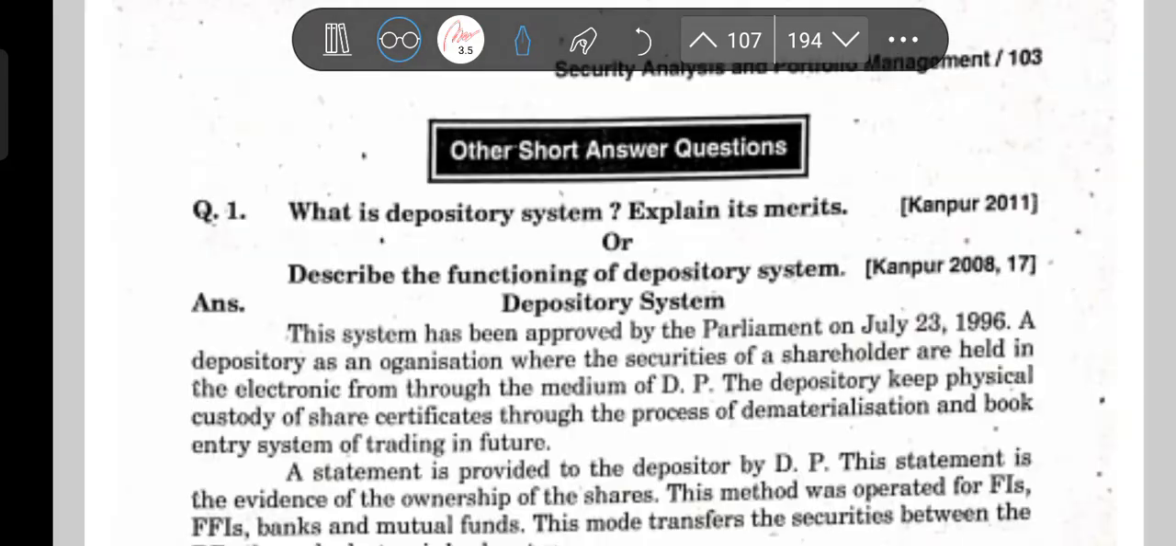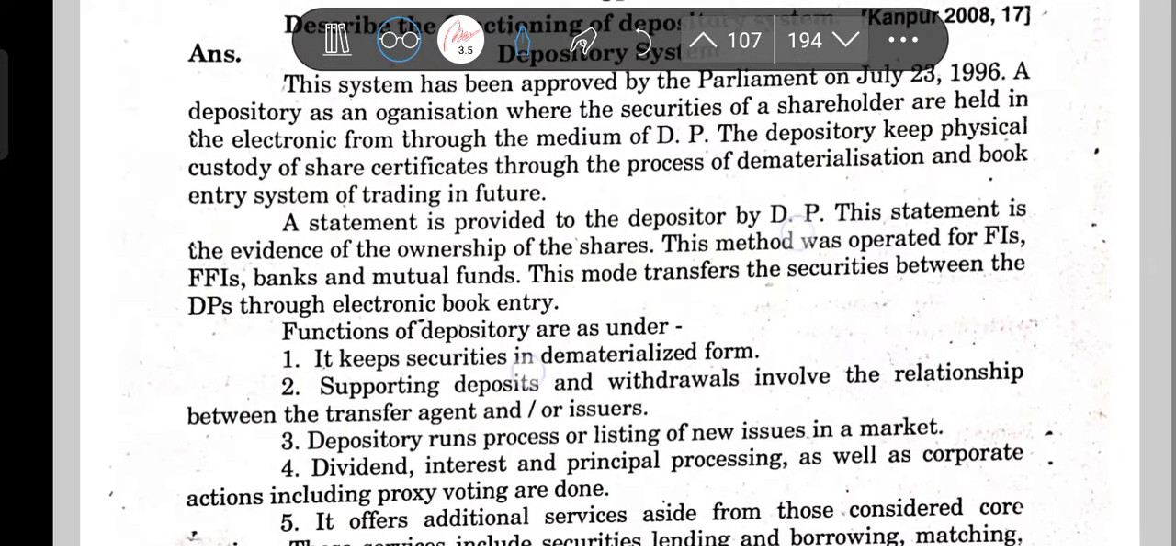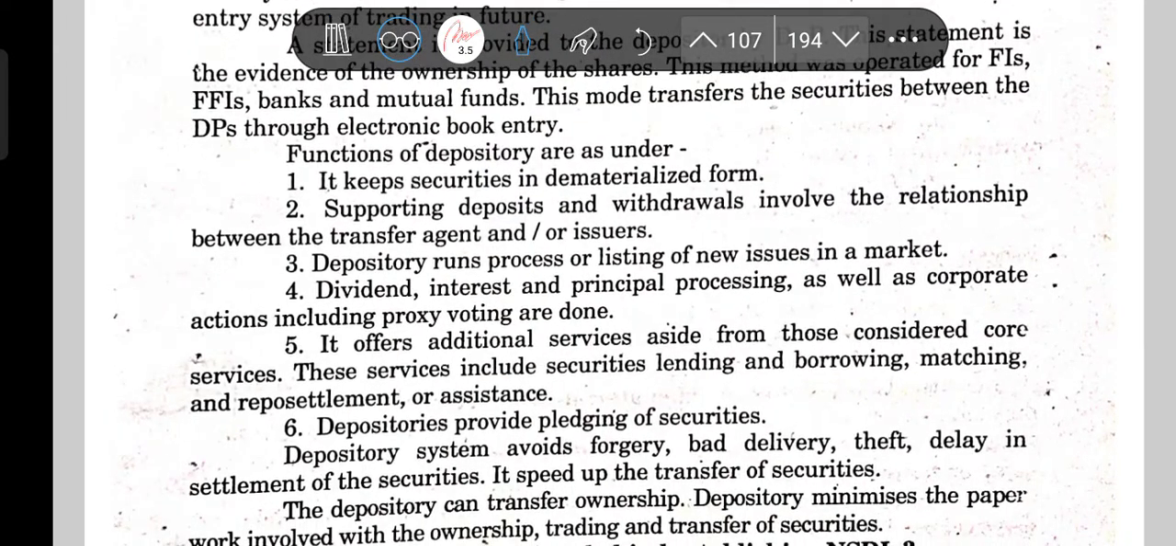Next, let's move further: the functioning of the depository system, how it functions. This is not that important. It keeps securities in dematerialized form. Supporting deposit and withdrawal involves a relationship between the transfer agent and the issuer. The depository runs the process of listing of new issues also.